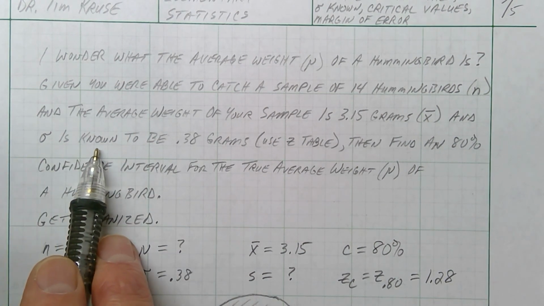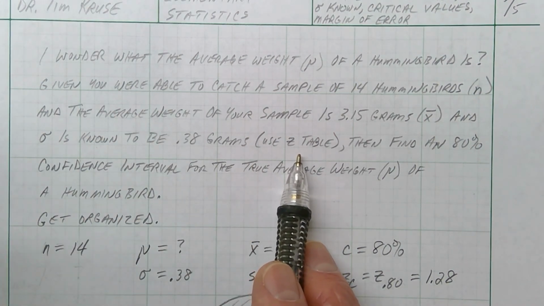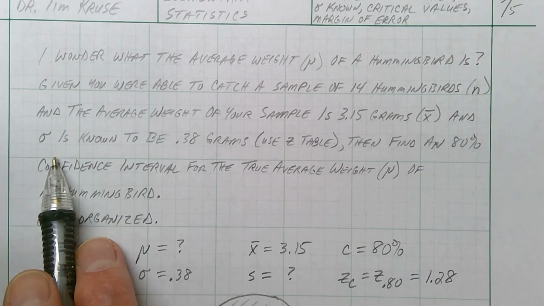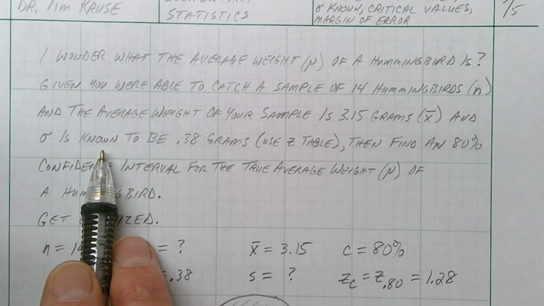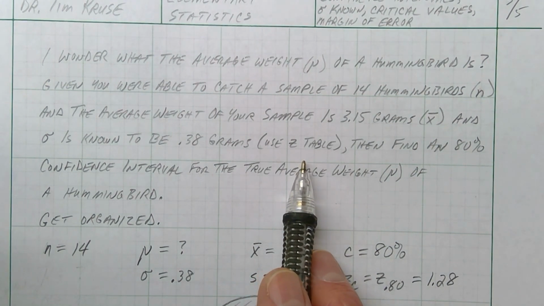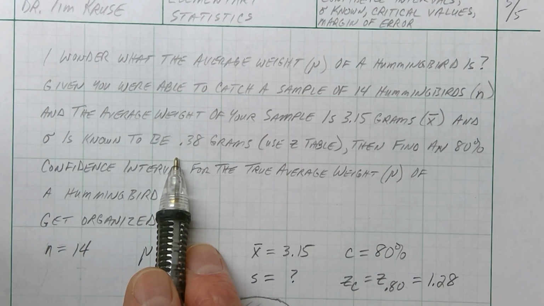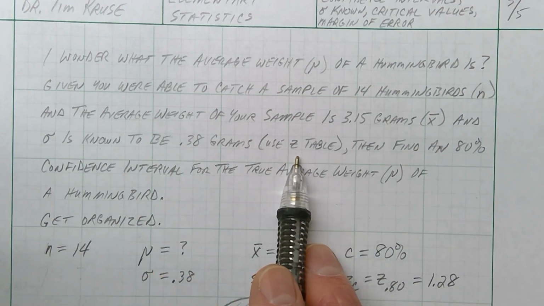Now, if you know sigma, we're going to use the z-table. That's just something you're going to have to remember. If you know sigma, you use the z-table. If you don't know sigma, you're going to use the t-table. And that's another lesson. So we know the population standard deviation, and we know we're going to use the z-table.